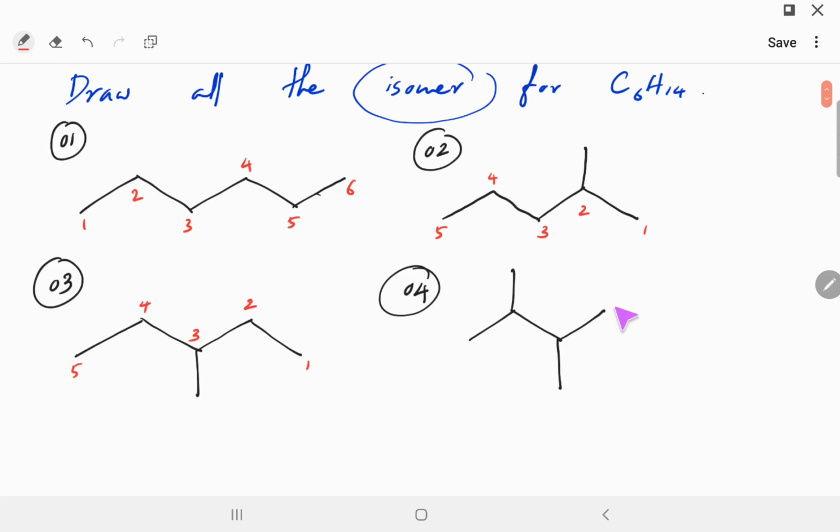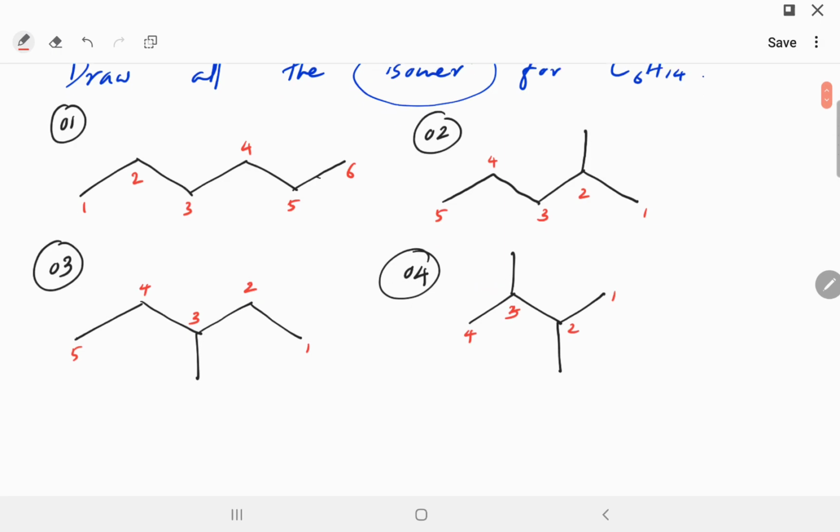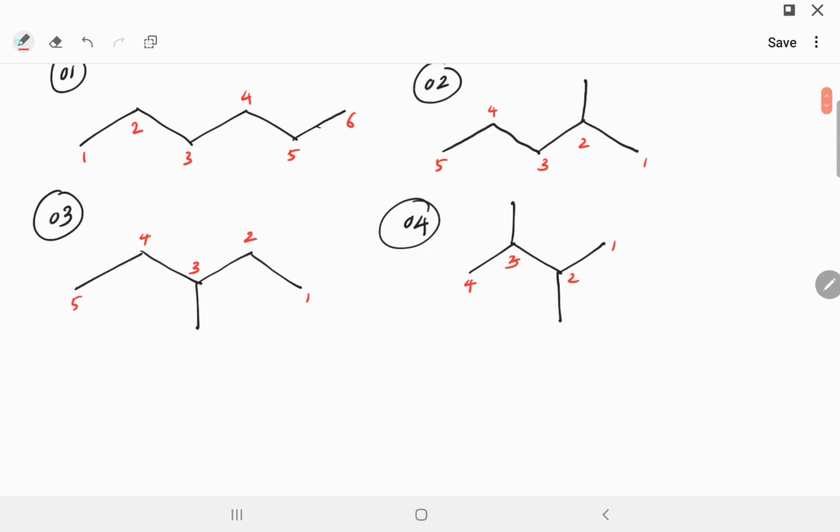Fourth structure is different. Why? Because I have only a 4 carbon continuous chain of carbons of only 4. And then I have to have 2 other carbons, right? So I put one here. This is my 5th carbon and this is my 6th carbon. And then I can draw a very similar structure to the 4th one, with 4 carbons, but what I'm going to do now is break this CH3 group and put it in the next one.